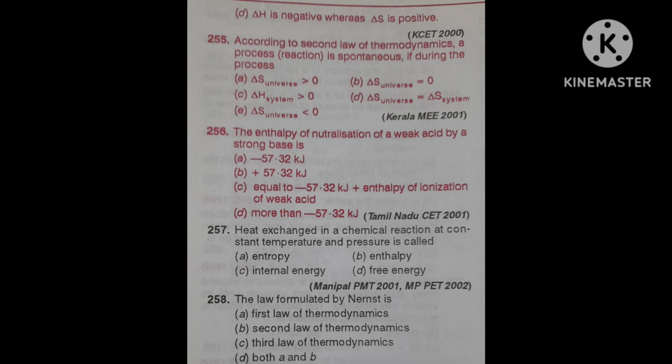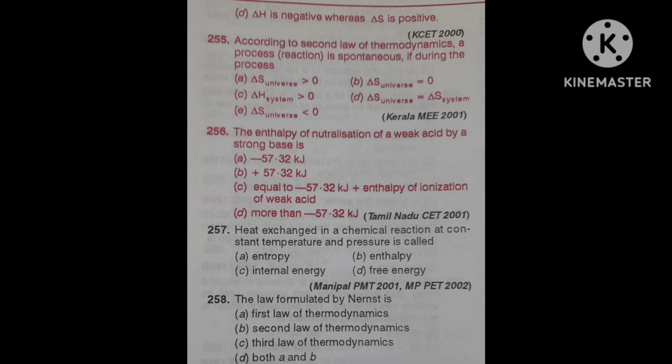Its correct answer is equal to minus 57.32 kilojoule plus enthalpy of ionization of a weak acid. This is the correct answer of this question.